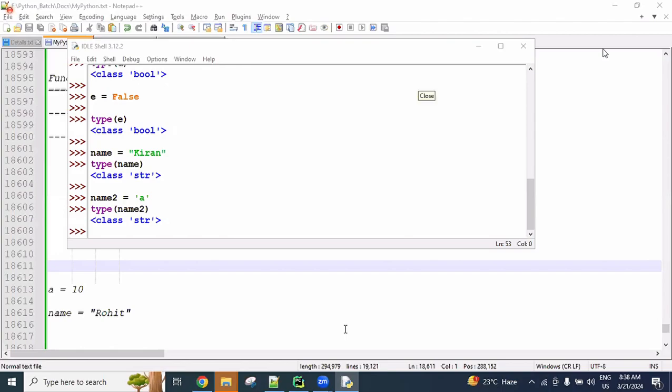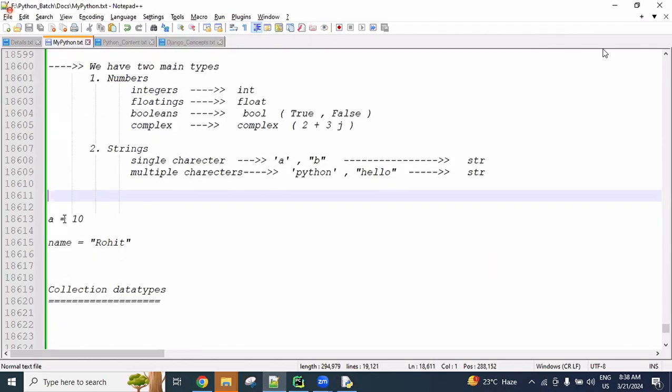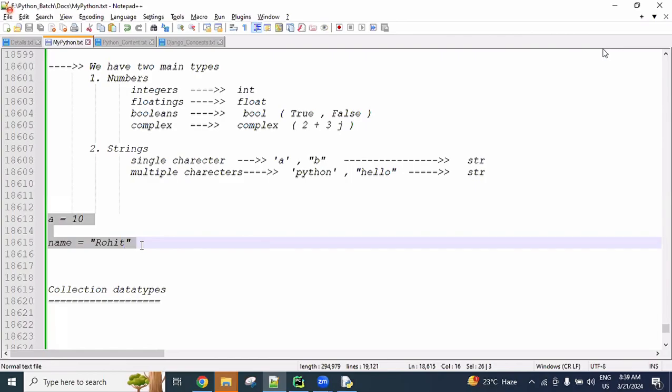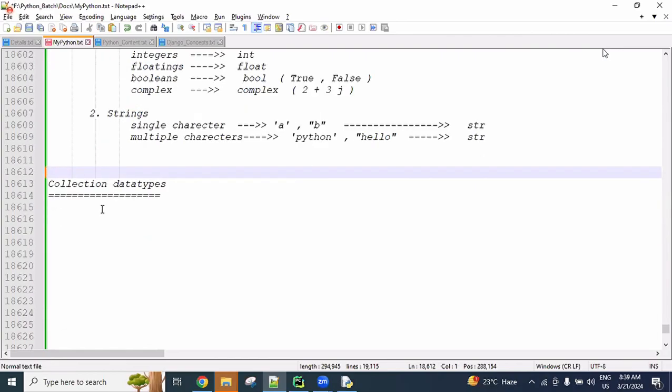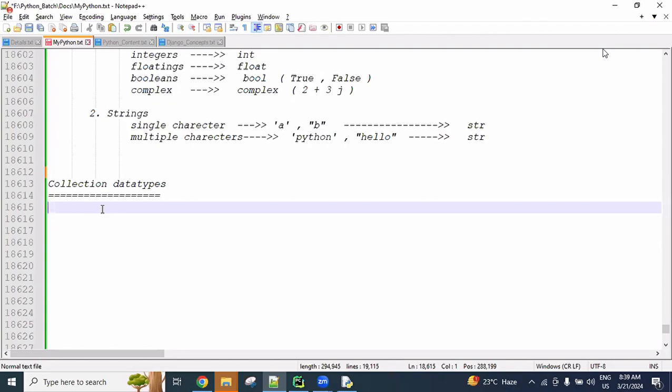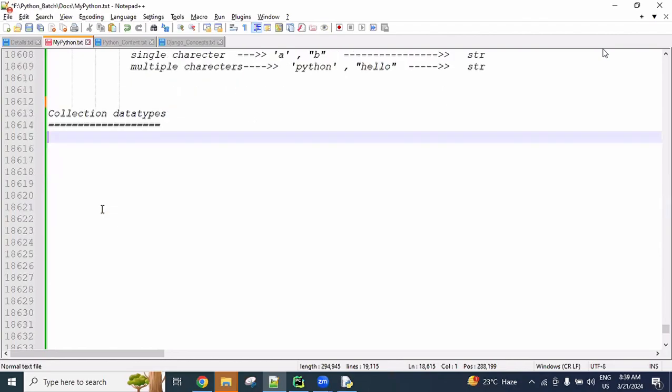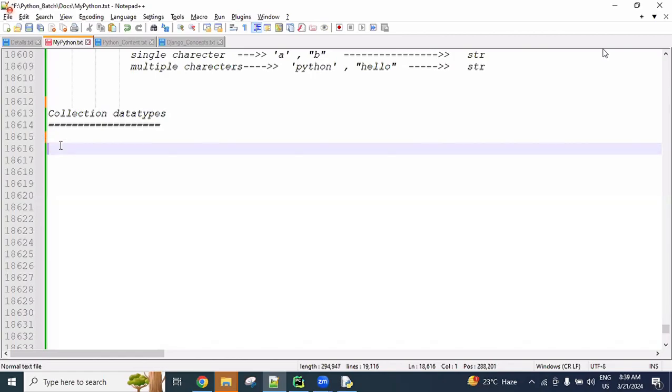Hope everyone is following. Now we come to the collection data types. By using a single variable, if we are able to create multiple values in a memory allocation, it is considered a collection data type. The process of creating several values in a memory allocation using a single variable is called collection data types.